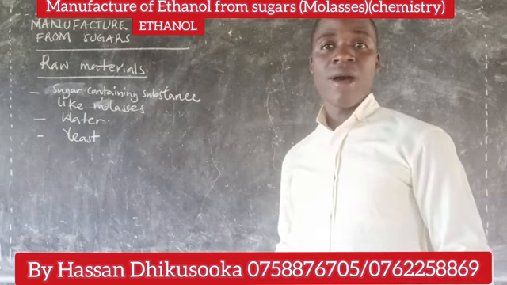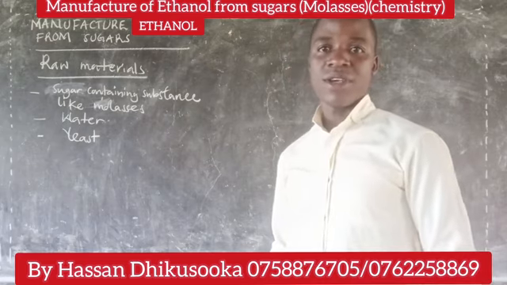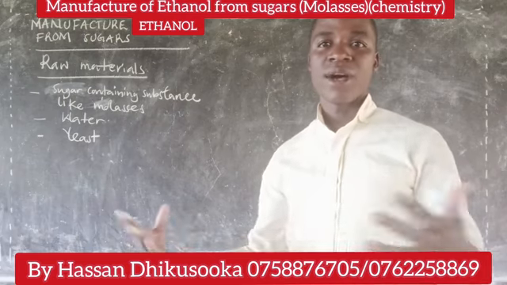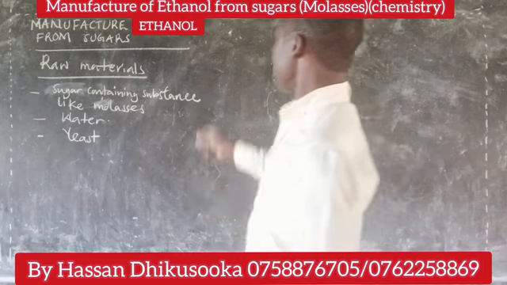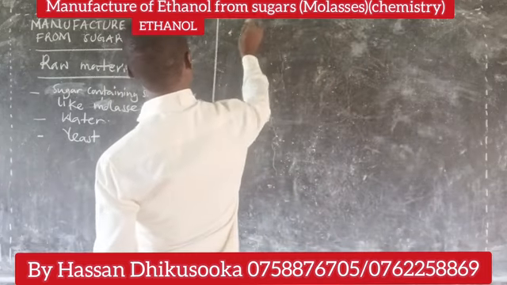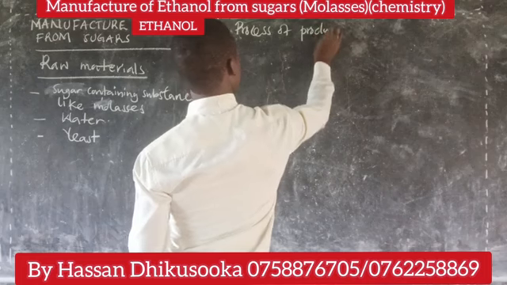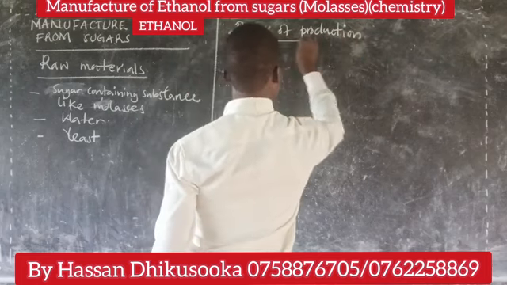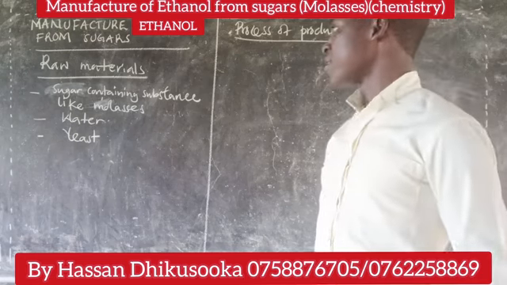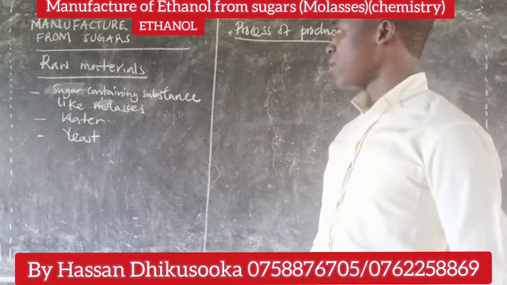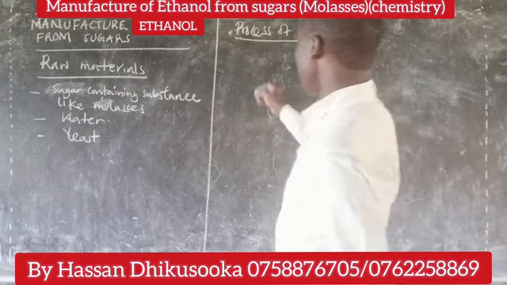Now, how are we going to use these to explain? That is also a major point to consider. Let us see under the process of production how we are going to mix them so that we can get the ethanol we are interested in. What are we going to start with? We can start with the sugar containing substance like molasses.